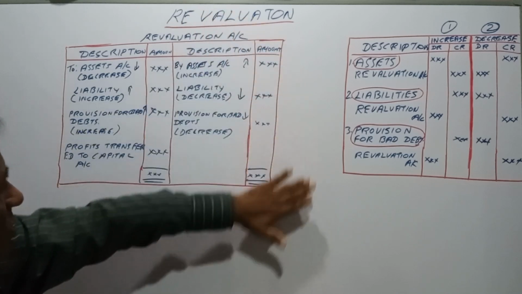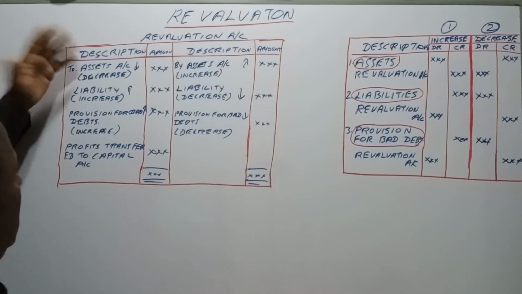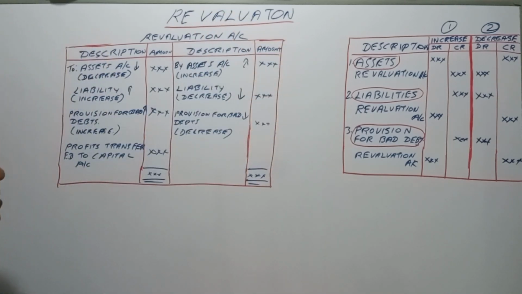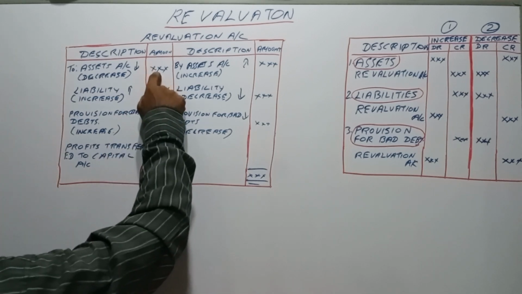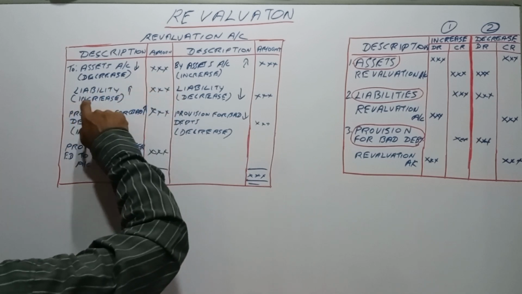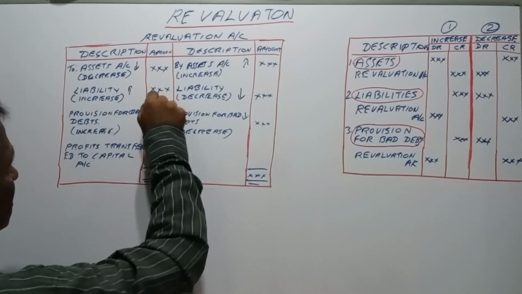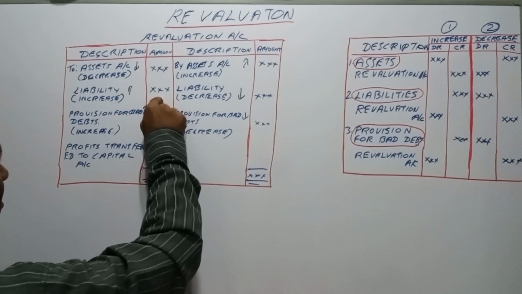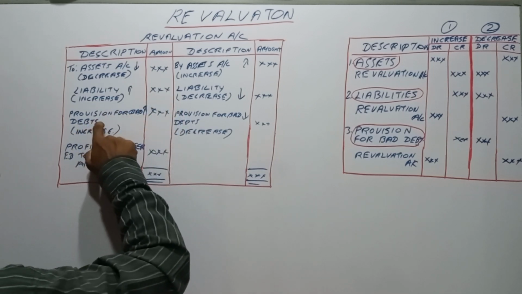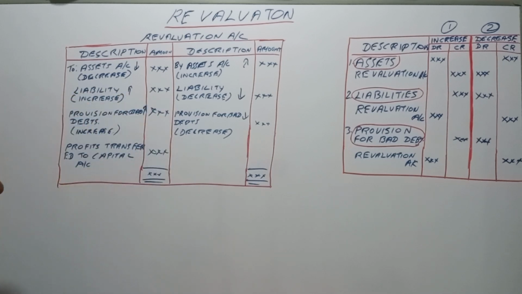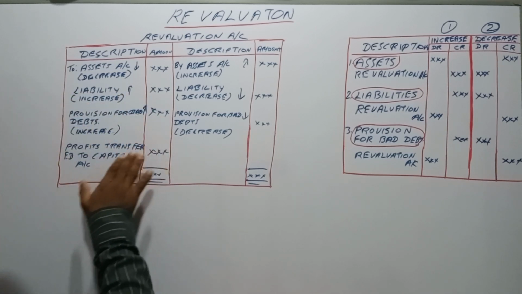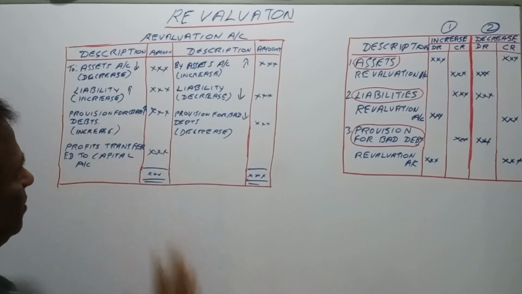On the debit side come the decrease in the assets, the increase in the liabilities, the increase in the provision for depreciation, and the profit transferred to the capital account.